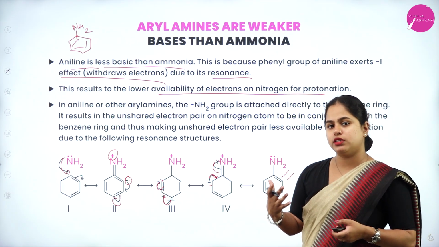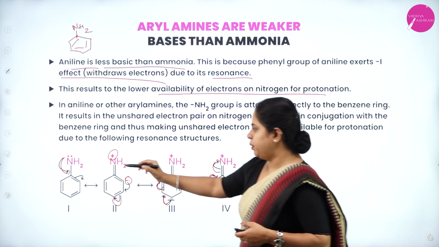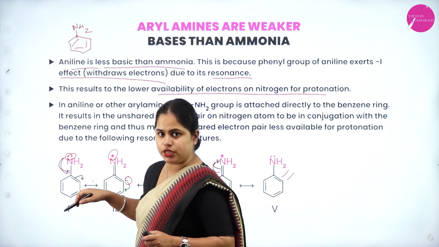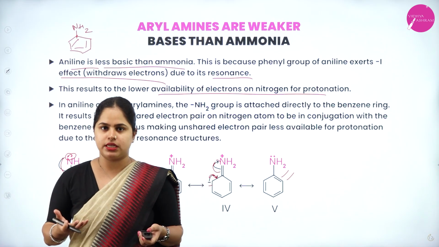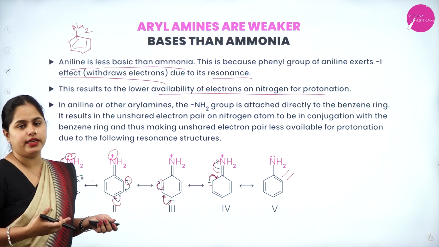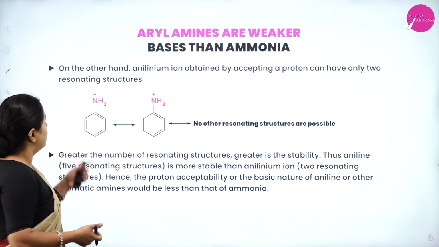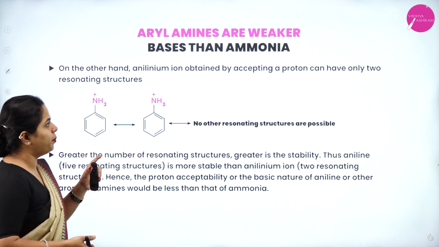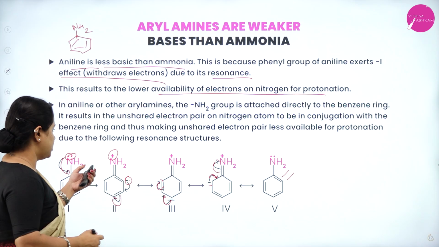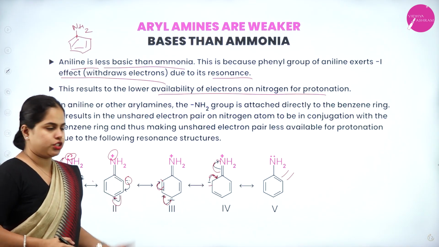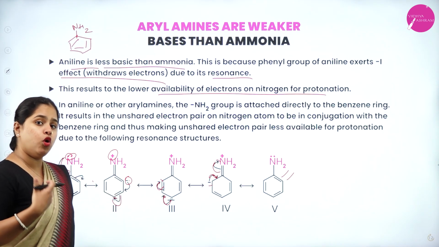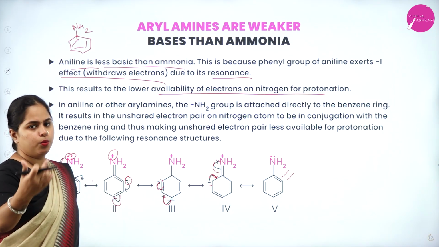So, because of this, what is happening? This lone pair of electrons is not freely available now. It is a part of the resonance which is taking place. So, of course, the basic character will be less. I hope it is clear. Now, comparing the resonance structures of aniline with that of the anilinium ion. So, these are aniline's resonating structures. You have 5 structures, so the basic character will be less and this will be more stable. More resonating structures means more stable.